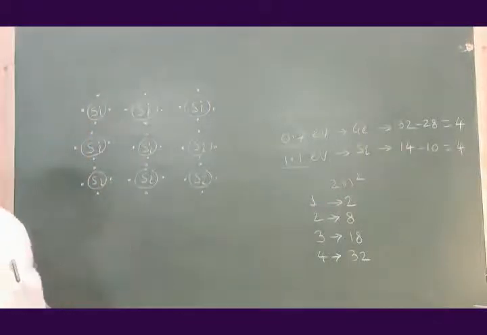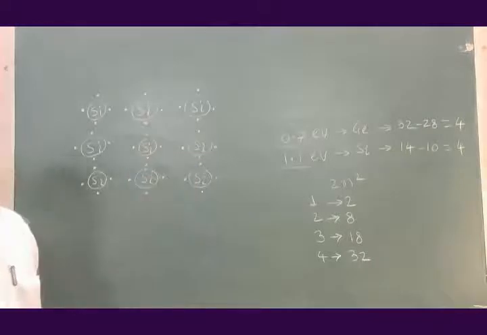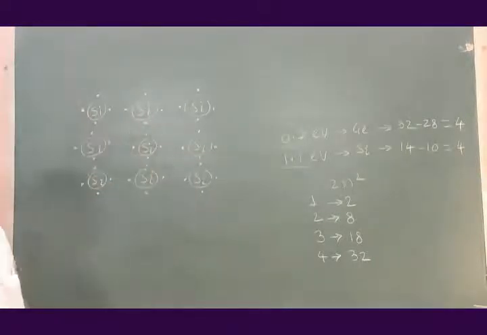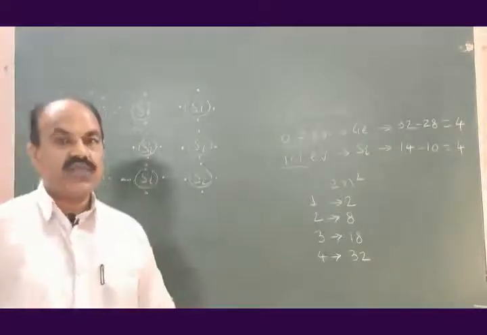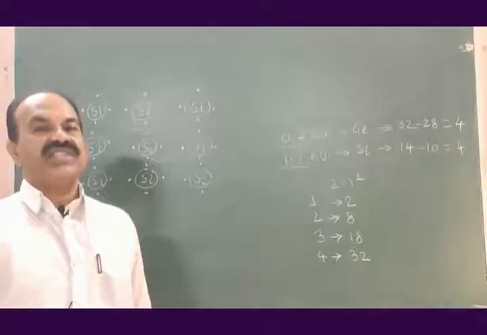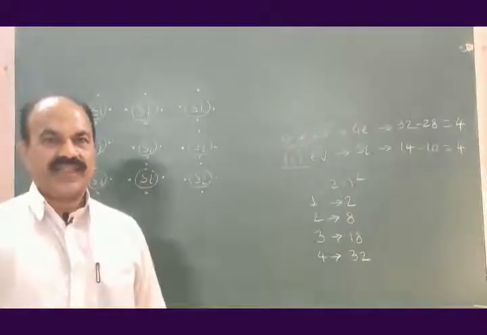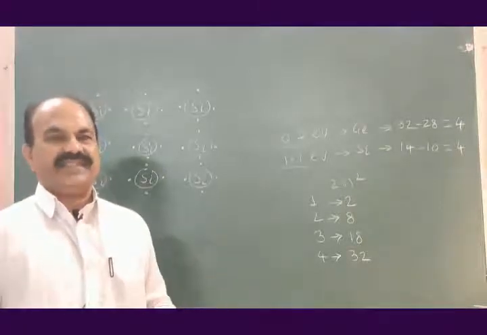This is the crystal structure of silicon. The same is the crystal structure of germanium. Every silicon atom in this crystal structure has 4 electrons in the valence shell. So all the atoms are unstable and they try to get stability.